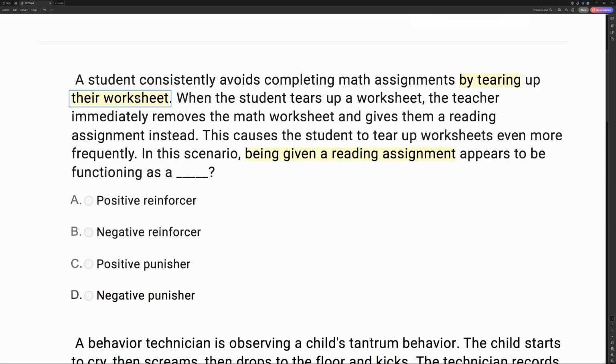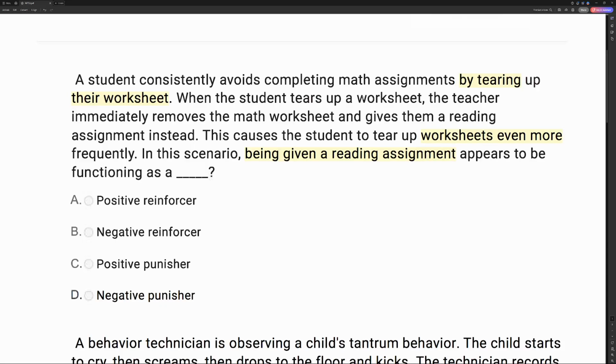After the consequence, the student is tearing up worksheets even more. So has that behavior increased or decreased? That behavior has increased. If the behavior increases, the consequence must be reinforcing in some capacity.